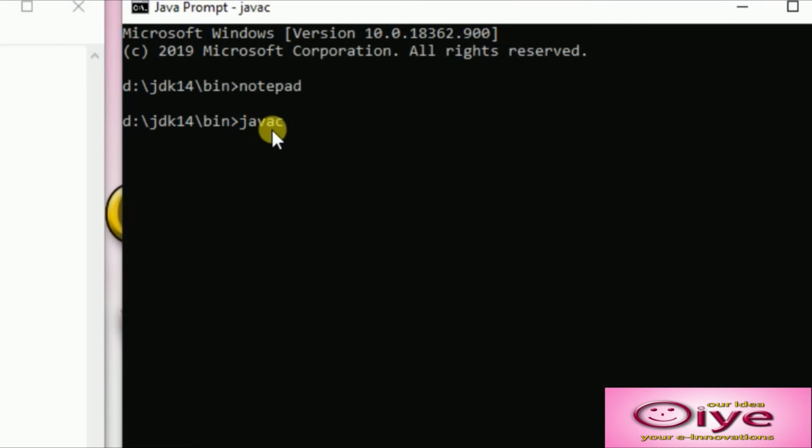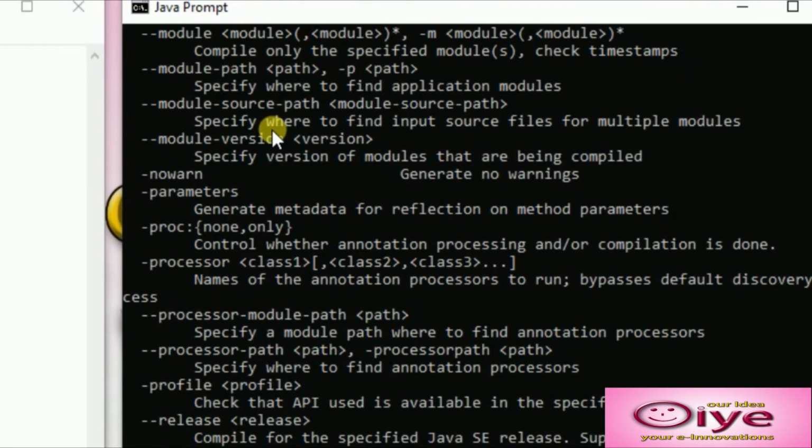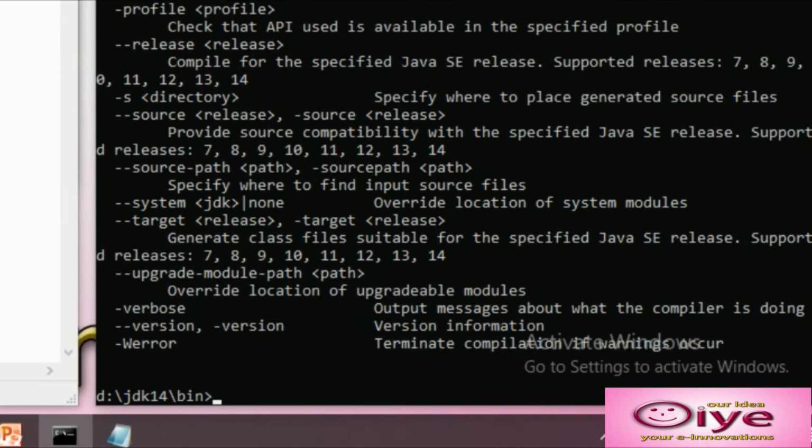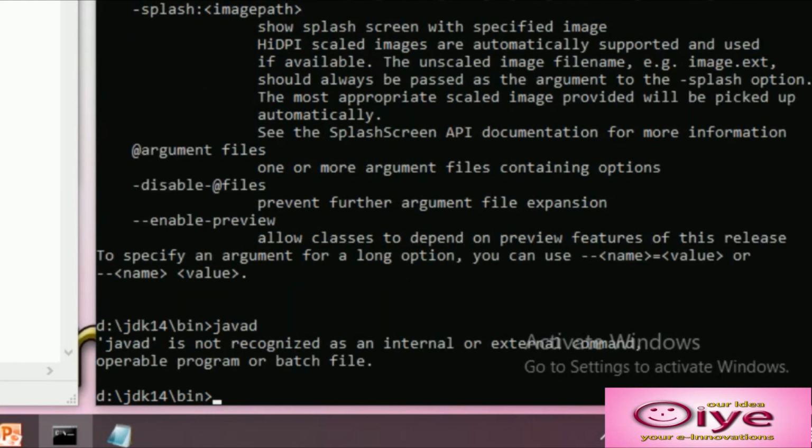If you type just javac, it shows how the usage is. The meaning is javac is available for compilation. Then java, this is the interpreter. It also shows some helping things. By that we will come to know that java is available, the interpreter is also available. Then javad, that is the debugger. For that we have to take a program.